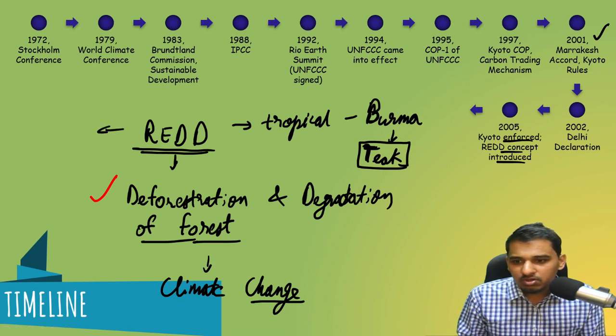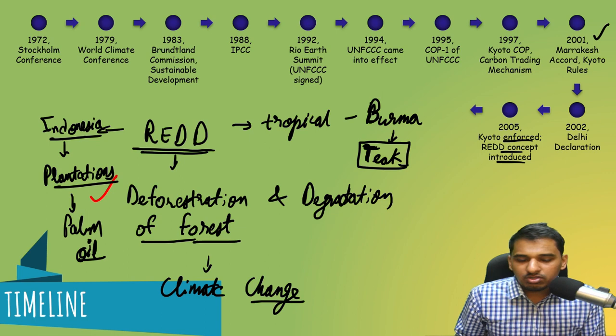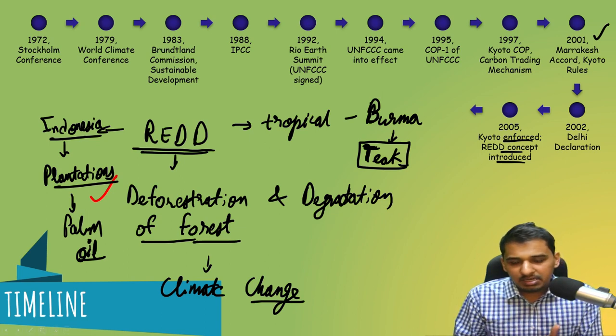In Indonesia also, the forests were cut down for various plantations, such as for palm oil. So this led to an alarming rate of deforestation.